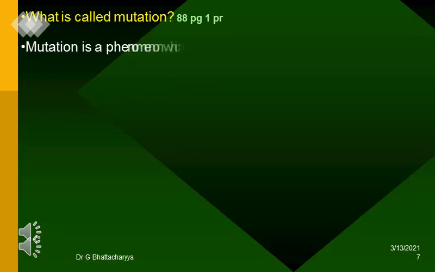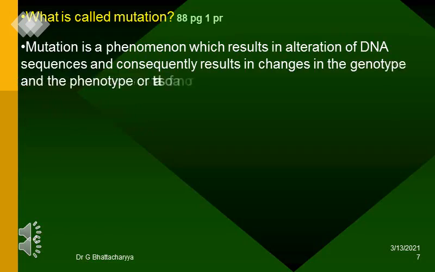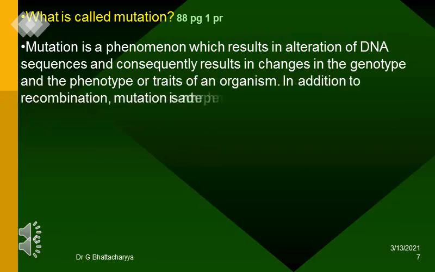What is called mutation? Mutation is a phenomenon which results in alteration of DNA sequences and consequently results in changes in the genotype and the phenotype or traits of an organism. In addition to recombination, mutation is another phenomenon that leads to variation in DNA.